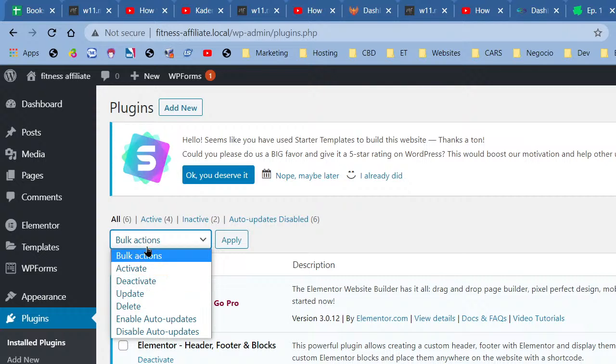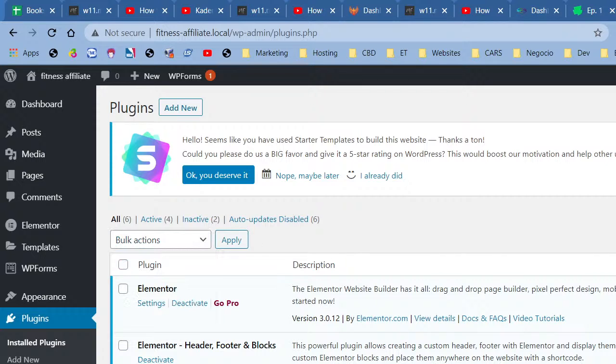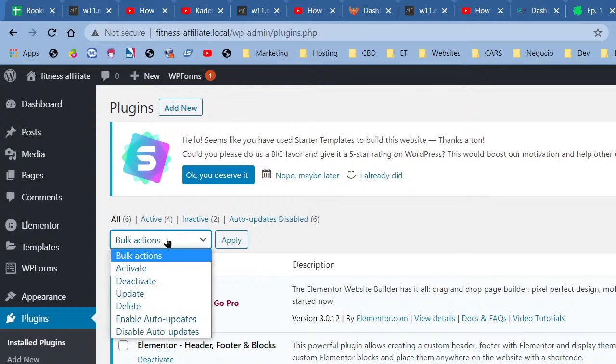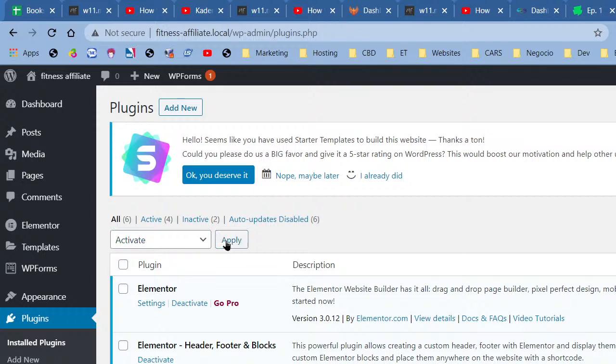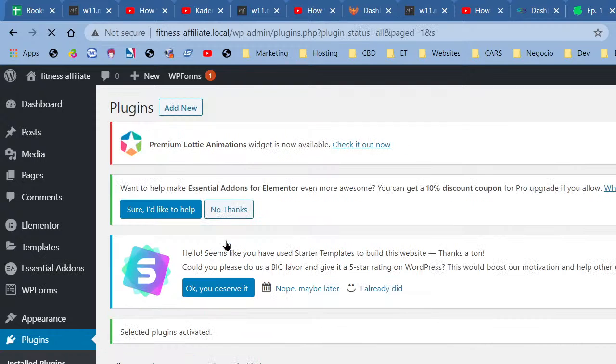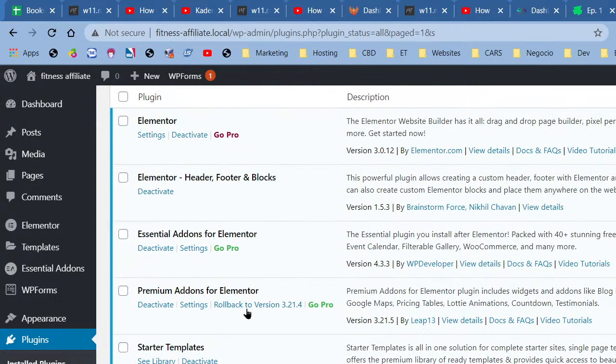It's bulk actions. So what I'm going to do right now is show you how to activate more than one. I click here and I click here, right? Then I go right here to activate and I apply. Beautiful. All right, selected plugins activated. Wonderful. So our plugins are activated.